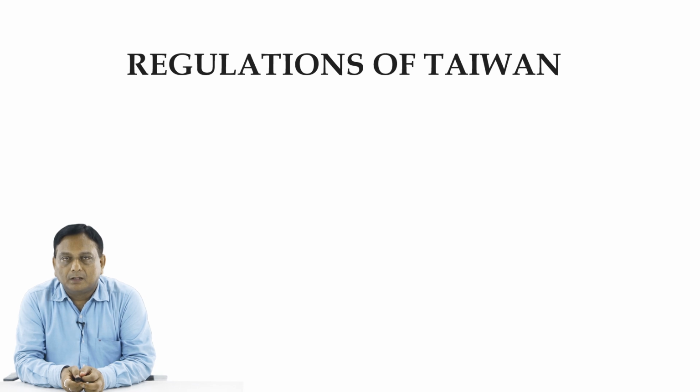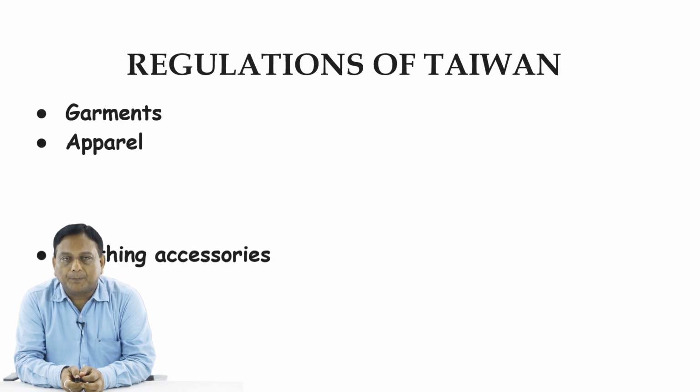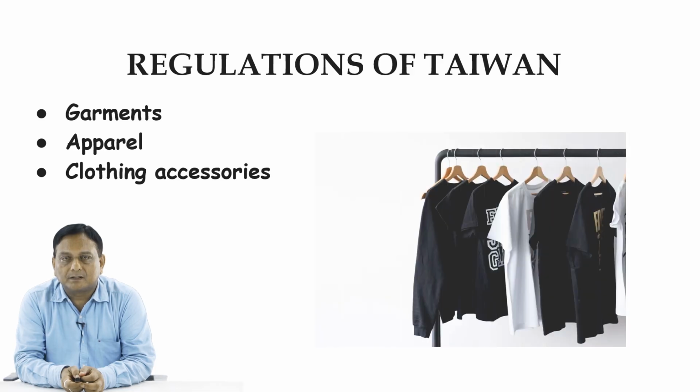The BSMI logo is shown here. The regulations of Taiwan cover garments, apparel, clothing, accessories, etc. So these regulations are applied everywhere in Taiwan.